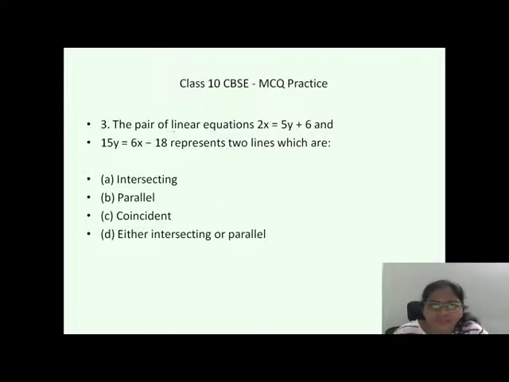And coming to the next question, how many of you know the linear equations? Come on, comment yes. Is that easy? It's very, very easy. I told you, if you learn that tabular column of coincident, intersecting, and unique solution, that tabular column which is in your linear equations chapter, second page in your textbook, if you know this, you can crack this question for sure. I want to give you 20 to 30 seconds of time. Let me see how many of you will answer this. Start doing. Come on.